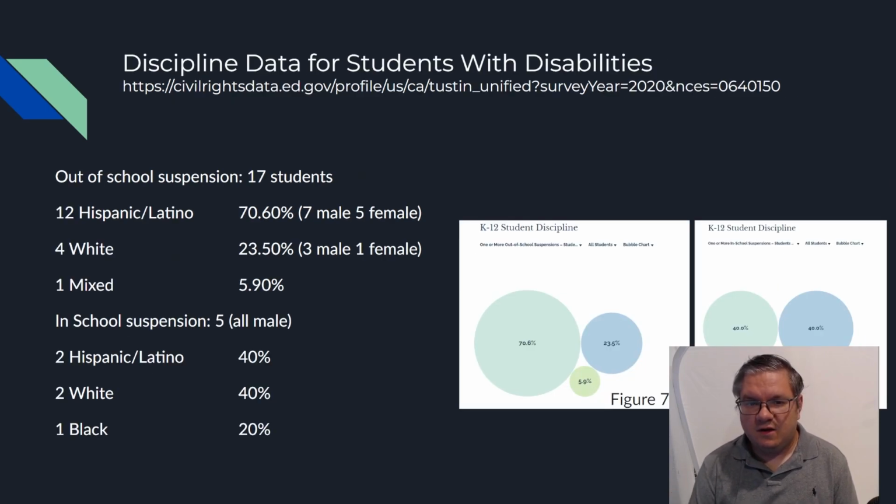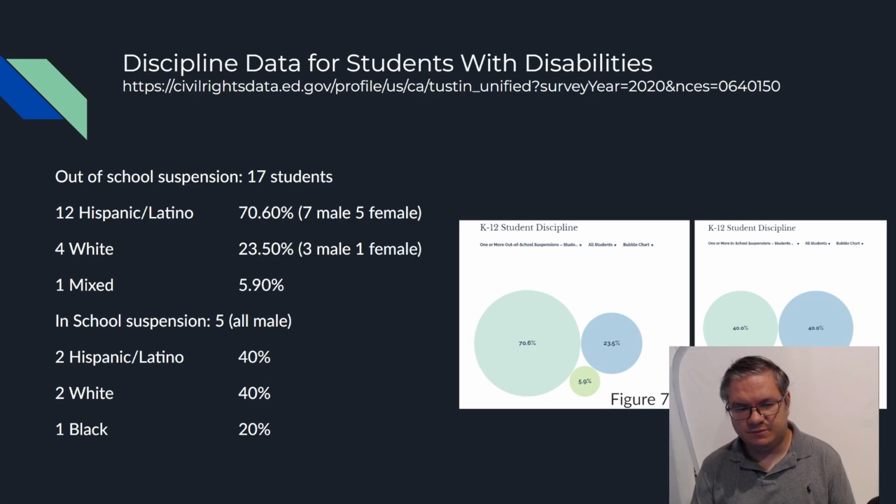The district data for students with disabilities is a bit higher. We have 17 students getting out of school suspension. 12 of those are Hispanic, with 7 males and 5 females, taking up 70.6%. 4 white students making up 23.5%, 3 male and 1 female, and then 1 mixed student making up 5.9%, and that was a male student.